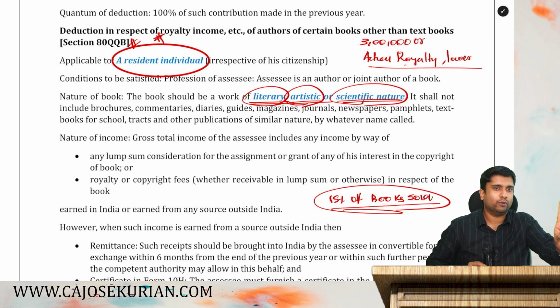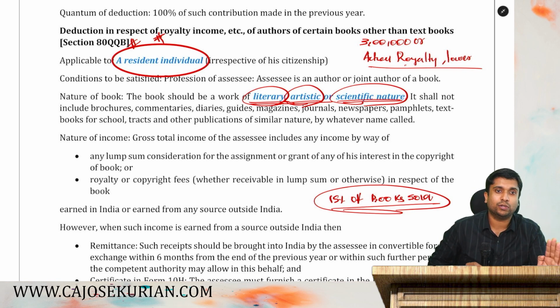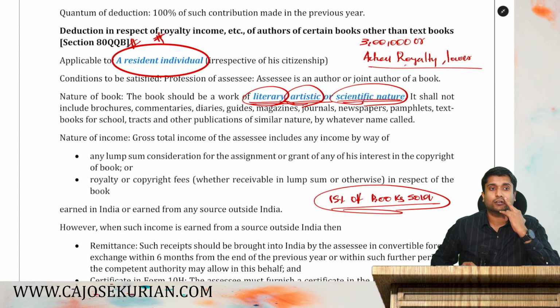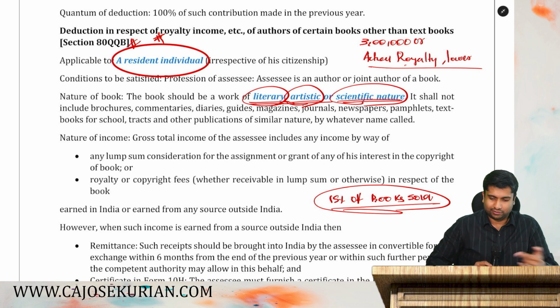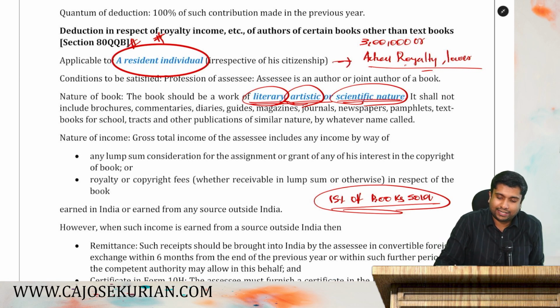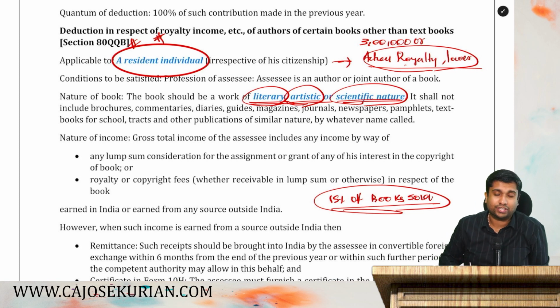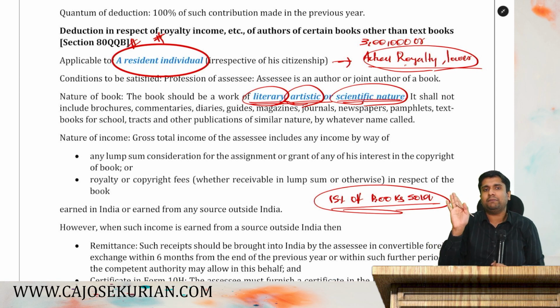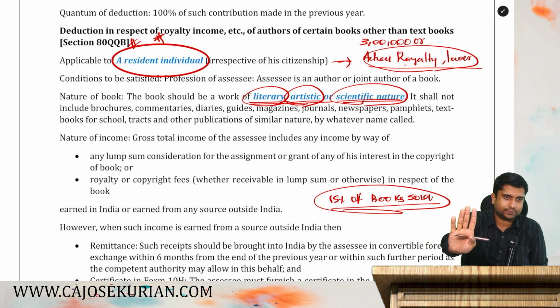Now, one more thing. If your royalty income is less than 3 lakh, then that much only will be your deduction. Don't claim deduction of 3 lakh and end up in loss. You got my point. Your actual royalty is only 2 lakh. Then that's what they're saying, actual royalty. They're putting a limit. You cannot claim this deduction and end up in loss.